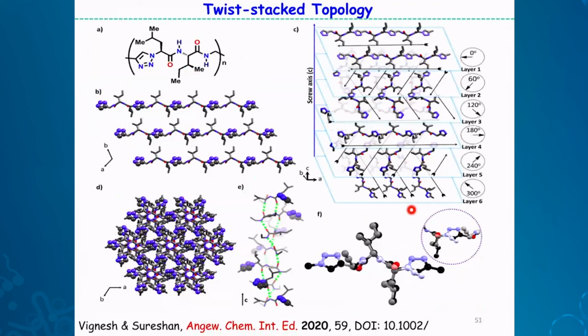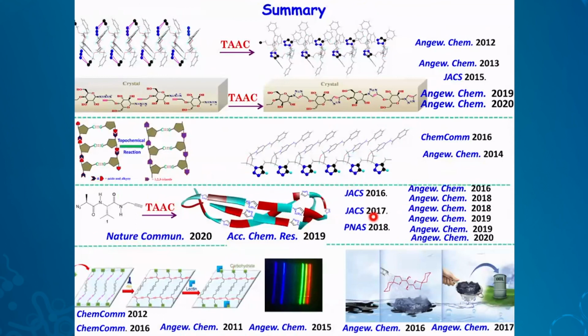Yeah, I think because of time, I should stop here. So I have briefly discussed what a topochemical azide-alkyne cycloaddition reaction is, and we have shown this can be applied to make polymers of different sugars and sugar-like molecules. And also we can take the same strategy to nucleic acids to make DNA or DNA mimics. We have many more results in this area, which you will see in future soon.